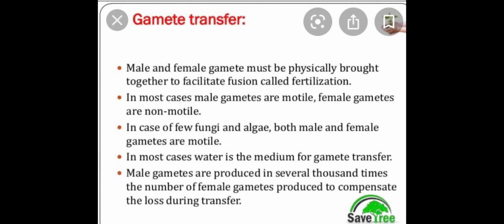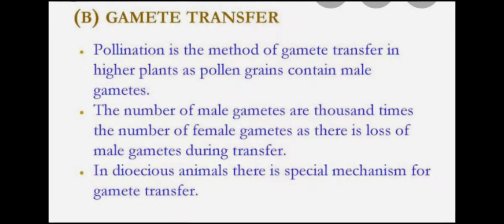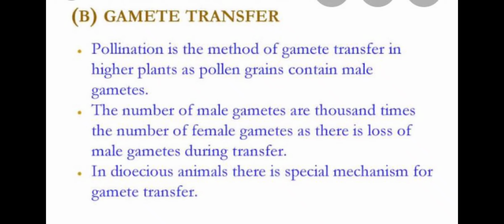Whereas in certain cases the gamete transfer occurs within the female body, and that is internal fertilization. The new individual is formed inside the female body. Human beings generally have internal fertilization. In plants also you will see internal fertilization.